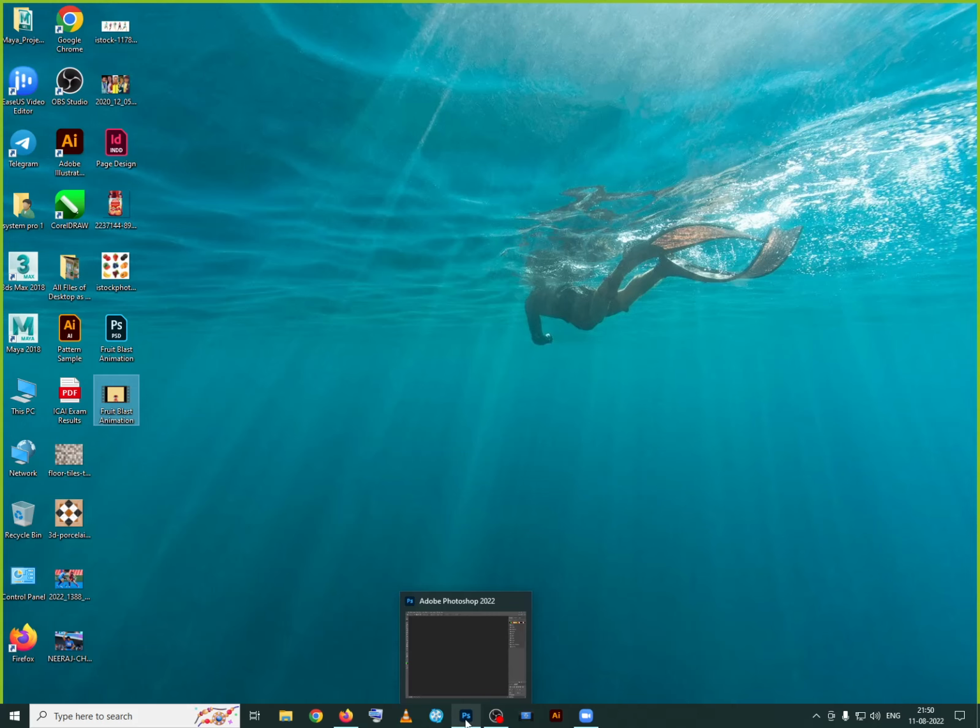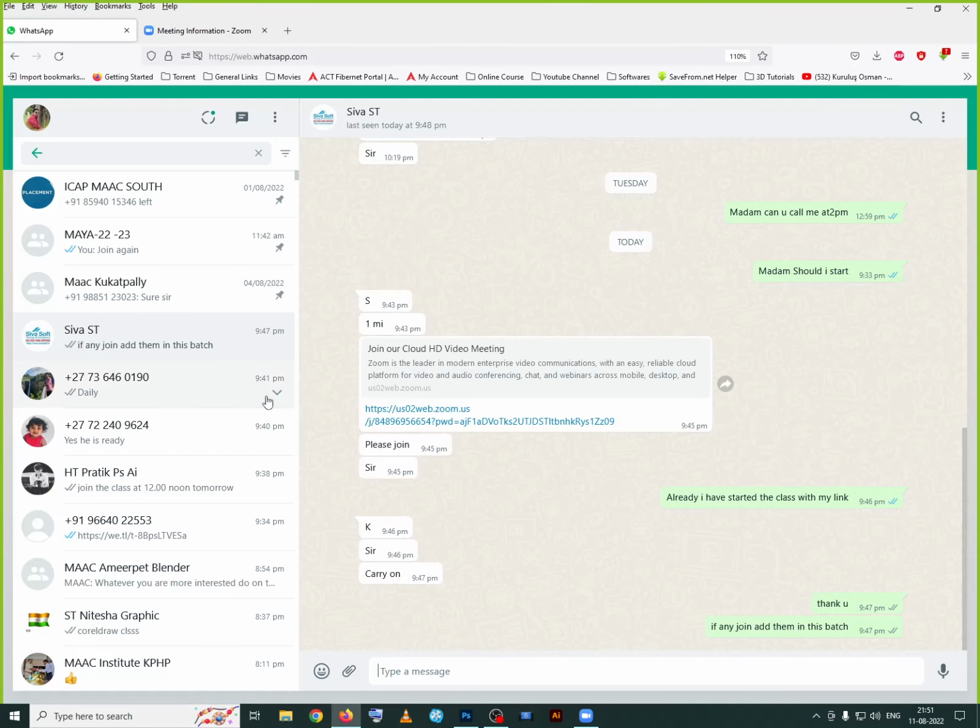And third, matte painting will be shown in Photoshop, because matte painting cannot be done in other applications. So matte painting and animation can be done only in Photoshop. These three projects you will be getting, and again, for each and every tool you will have an assignment, which I'll show you and you have to do. Now I'll be sharing some of the pictures which I'll be using in the classes with you also.